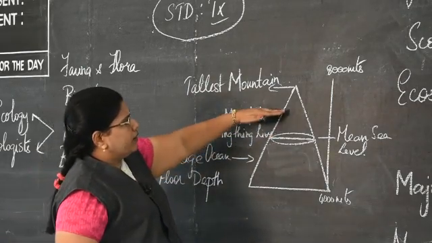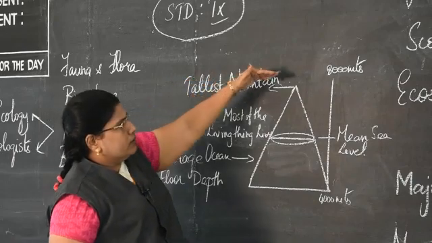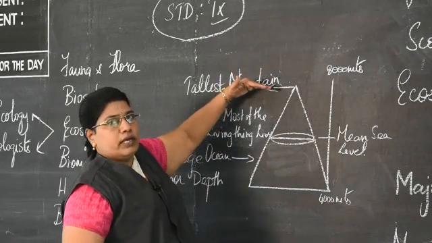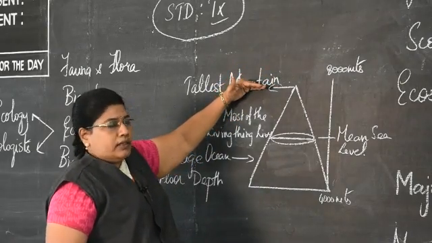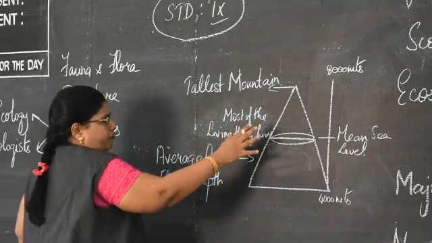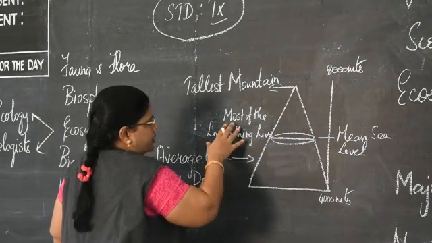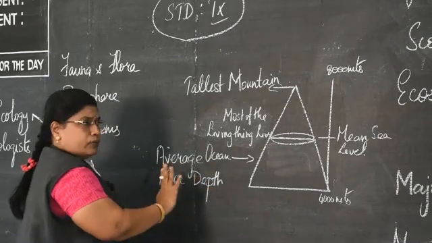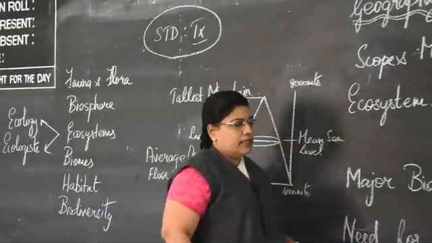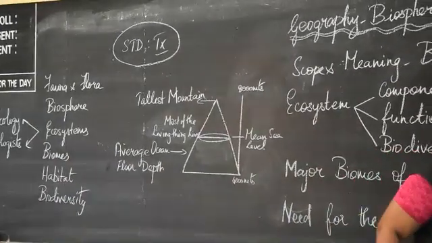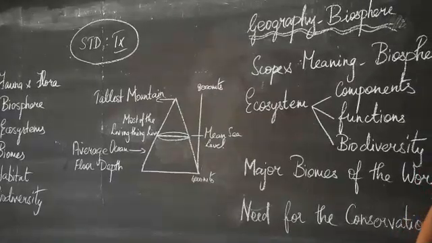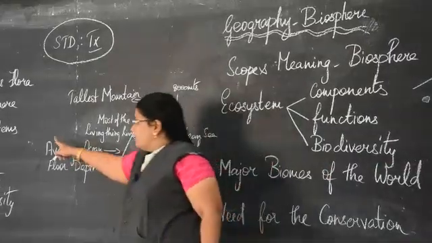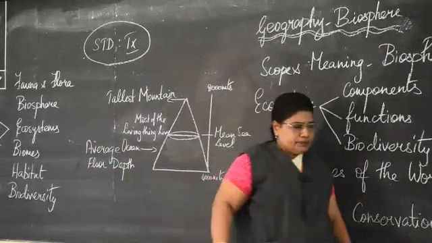So, as we go higher up, we have tall mountains. So, it goes up to the height of 8,000 meters. So, there also we have living things, but most of the things are found in this level, that is mean sea level, and we have the aquatic biomes as well. So, this is about the vertical height of the biosphere. So, biosphere is made up of different ecosystems and biomes.